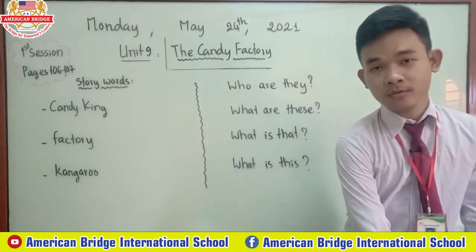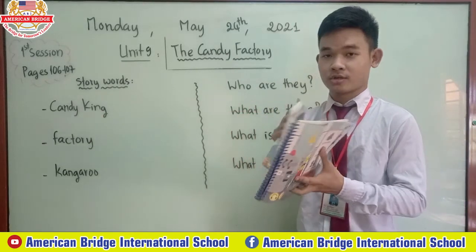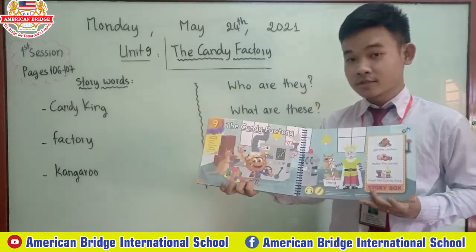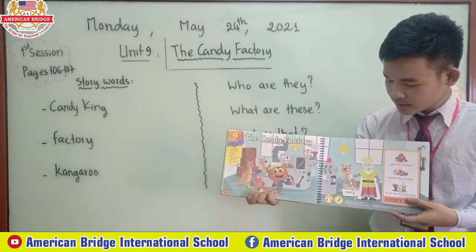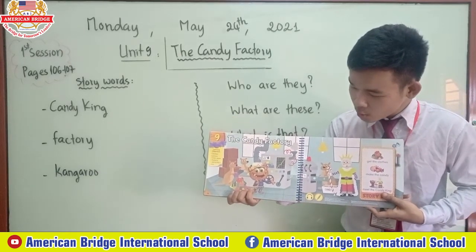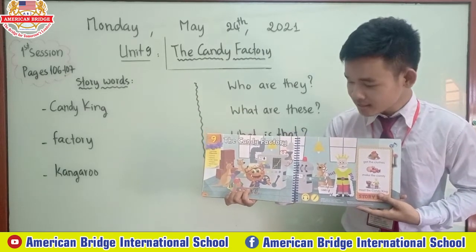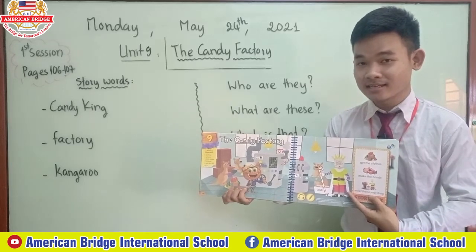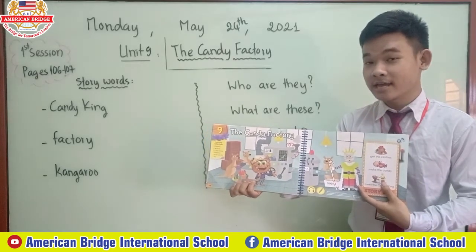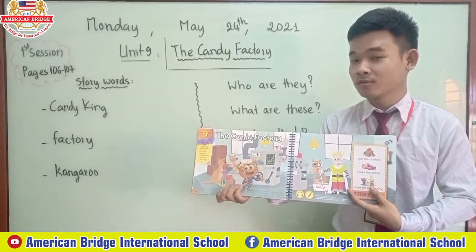All right, so everyone open your book again. Teacher will ask you about the picture. So look at the picture on these 2 pages all together, everyone. So teacher asks, who are they? All right, who are they on our page? We have Monty. This one is Candy King, all right, and kangaroos, okay. Who are they? They are Monty, Candy King, and kangaroos, okay.